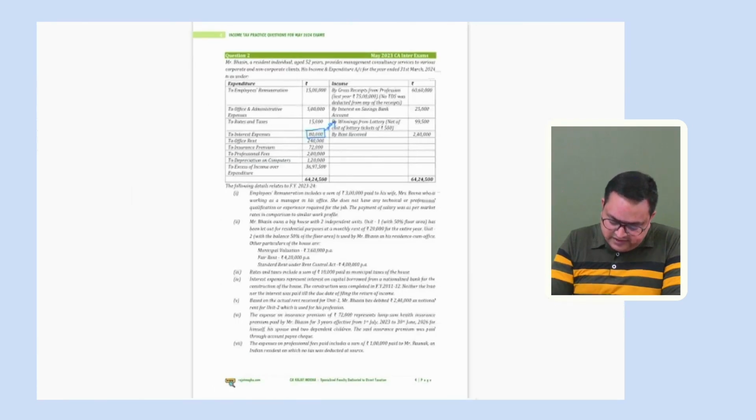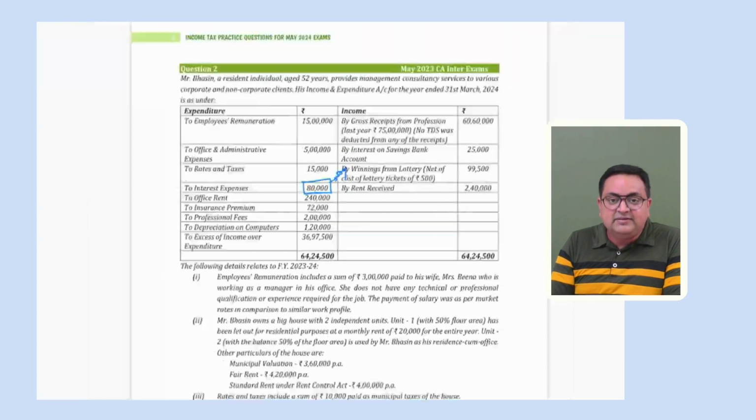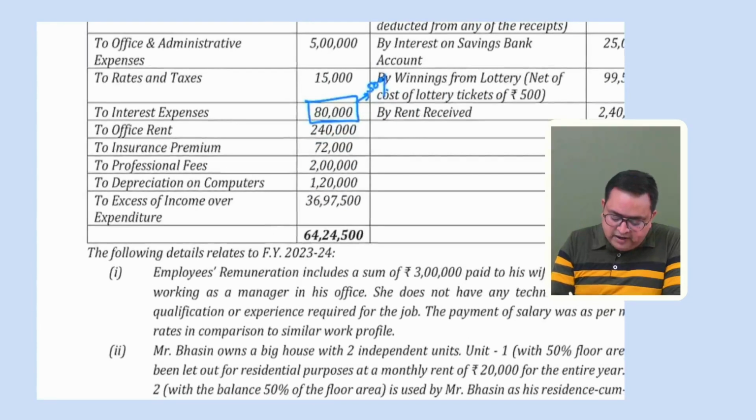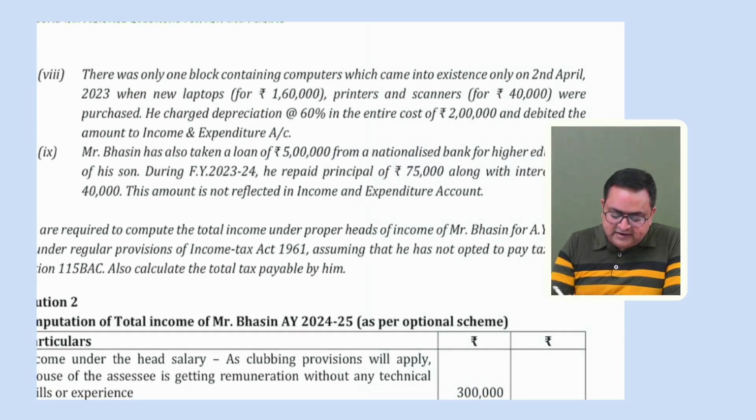See, 120 was there, right? This is 60%. First of all, tell me, is 60% allowed? No. So you will not be allowing this. Please disallow this 120. And now you have to allow as per the Income Tax Act. The Income Tax Act says on computers, you can allow 40% depreciation rate. So please disallow that 120 and allow 2 lakh into 40%. That is 80,000 would be allowed.